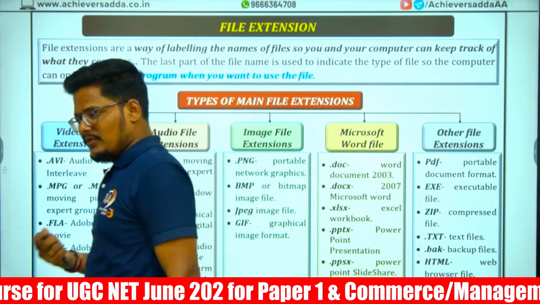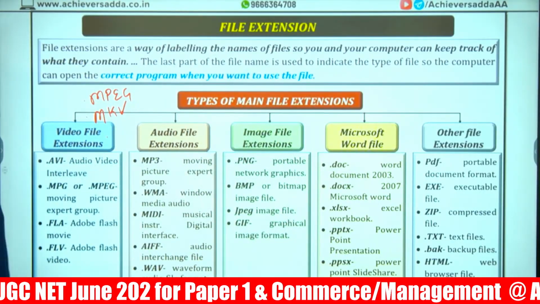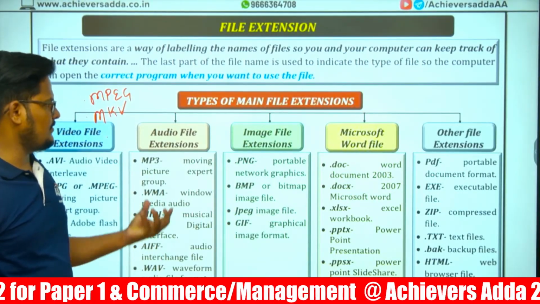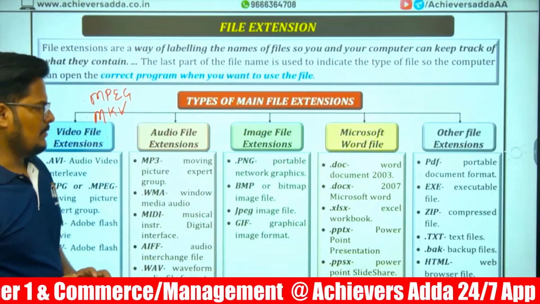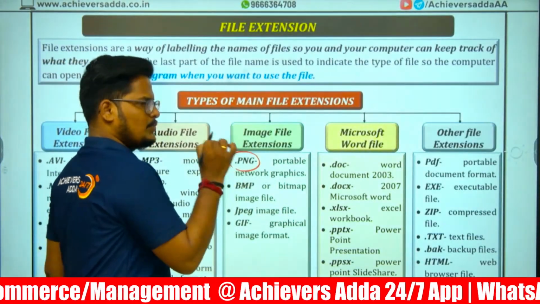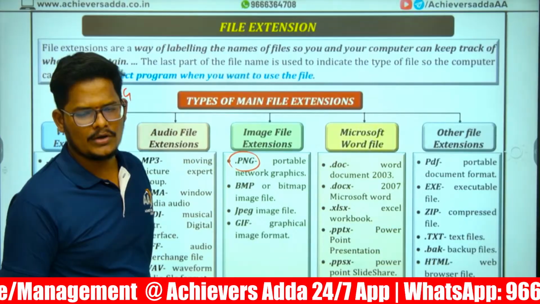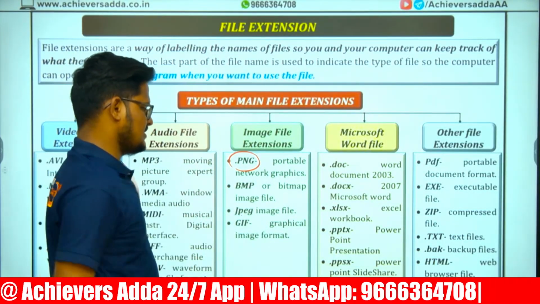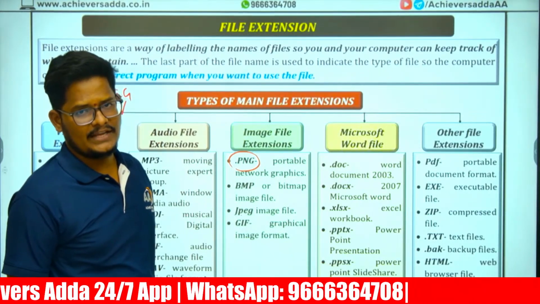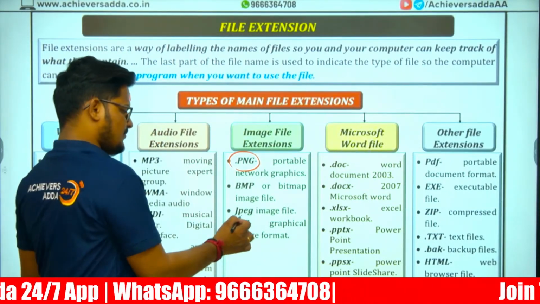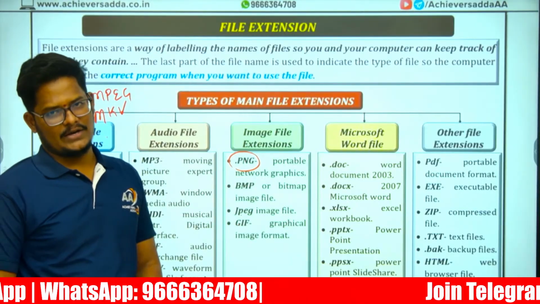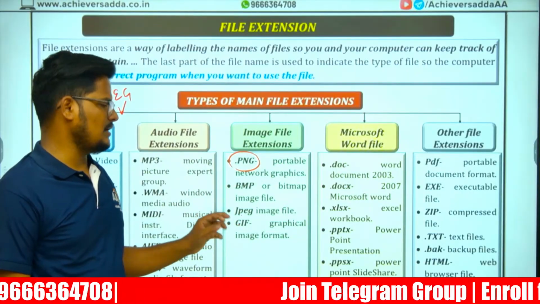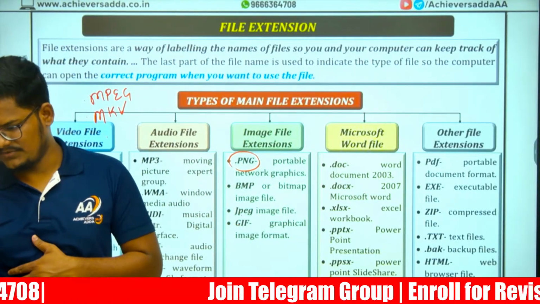Audio formats are MP3, WMA, MIDI, AIFF, and WAV. All these are audio files only. Image files: PNG, portable network graphic, which has more clarity; BMP, bitmap; JPEG, Joint Photographic Experts Group; and GIF, graphical interchange format.